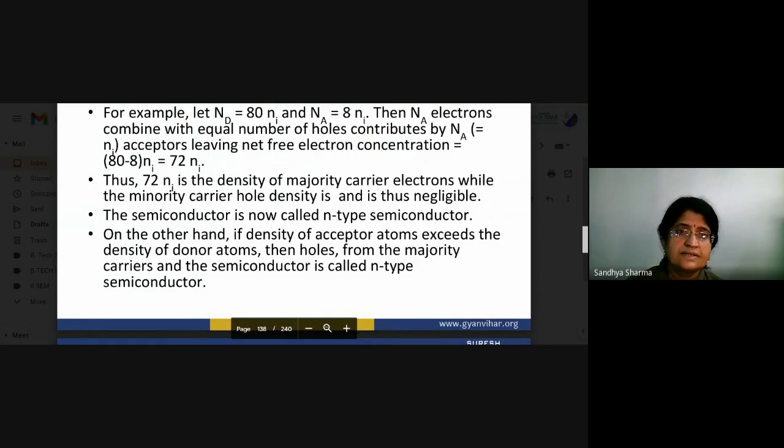Now we can see an example. Suppose Nd equals 80 ni and Na equals 8 ni. The Na electrons combine with an equal number of holes, leaving a net free electron concentration equal to 72 ni.